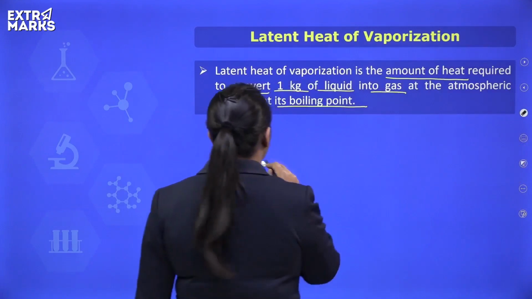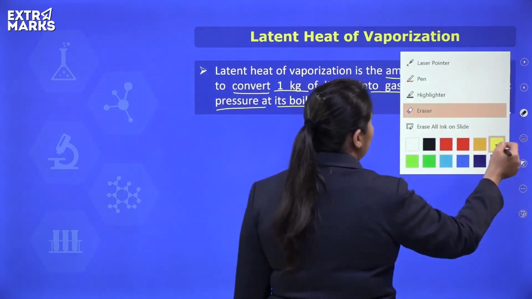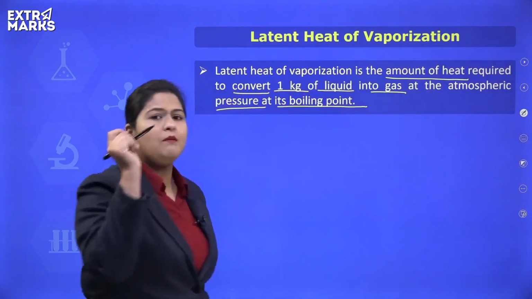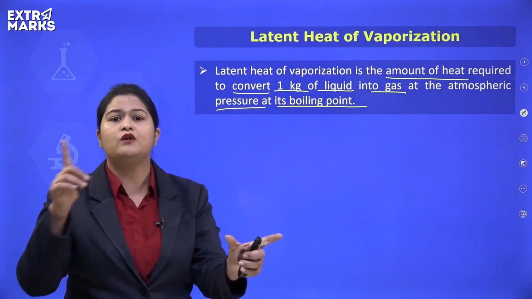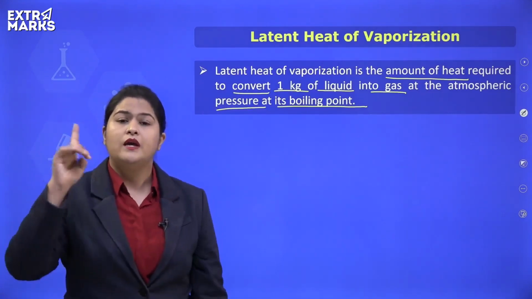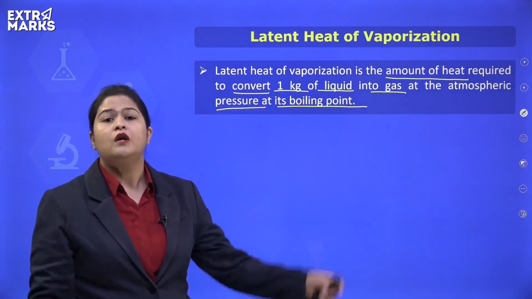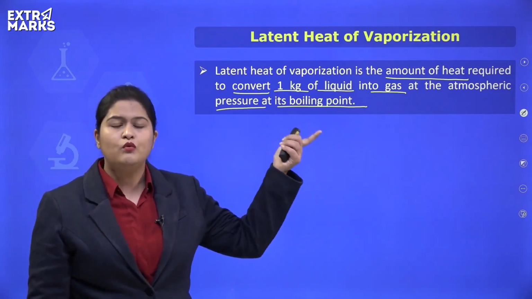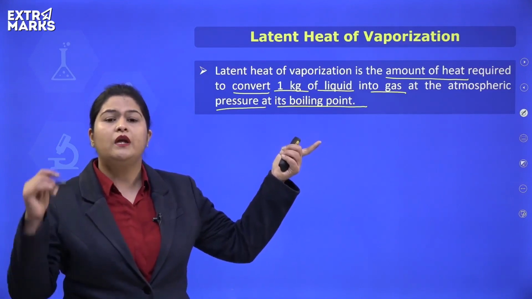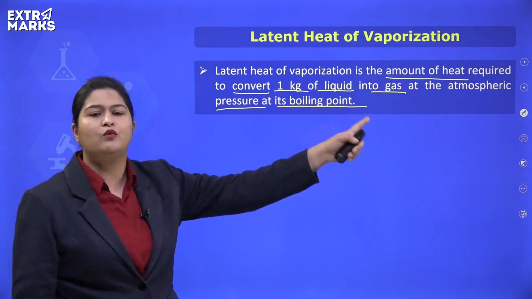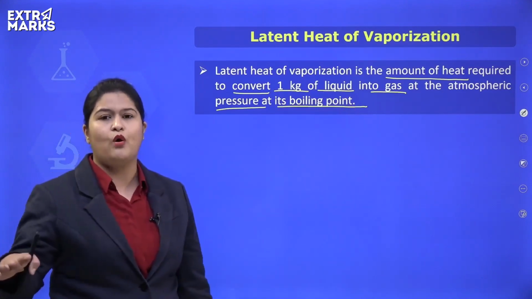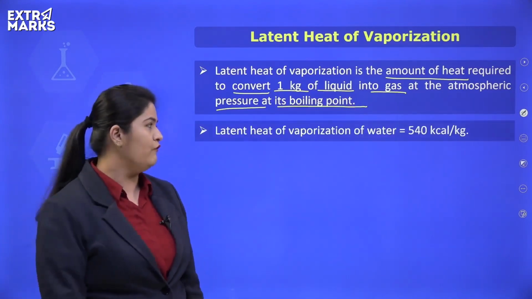Okay, try to recall about the latent heat of fusion. I told you that the amount of heat which is required to convert 1 kg of solid into liquid at its melting point is known as latent heat of fusion. So similarly, when you boil a liquid, the amount of heat which is required to convert 1 kg of liquid into gaseous state at its boiling point is known as latent heat of vaporization.